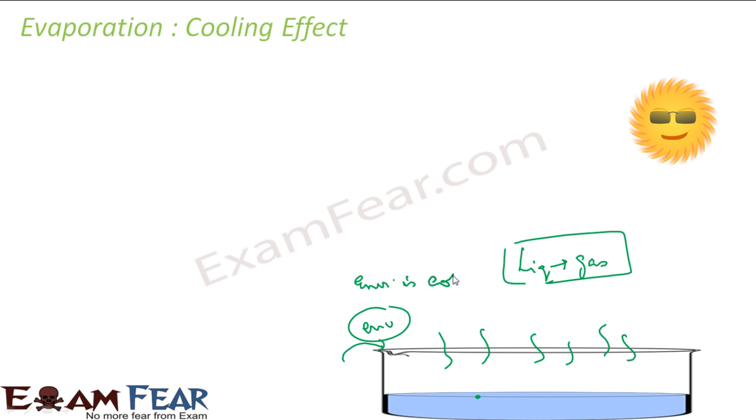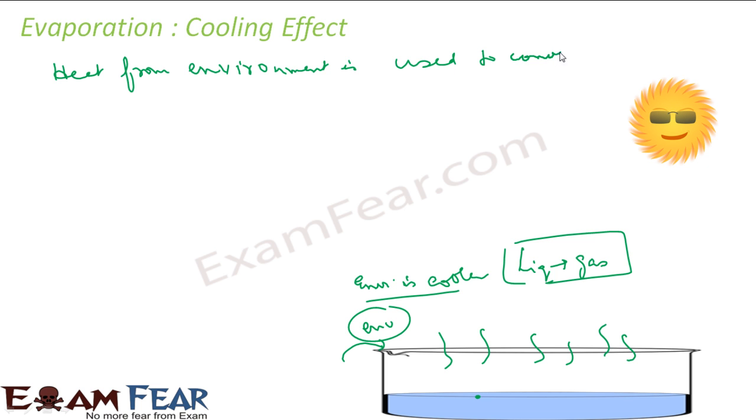cooler. Why? Because the heat from the environment is used to convert liquid at the surface to gas. Why did I write surface? Because evaporation is all a surface phenomenon, right?